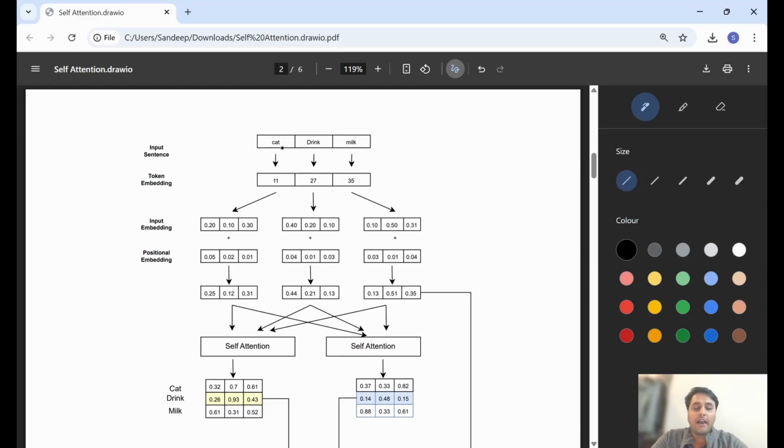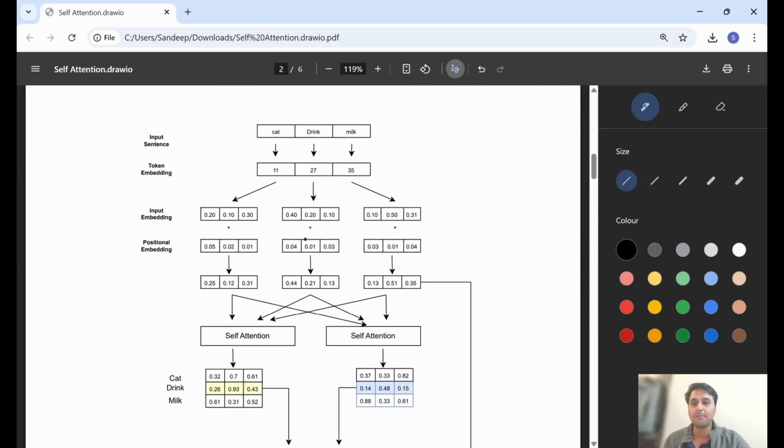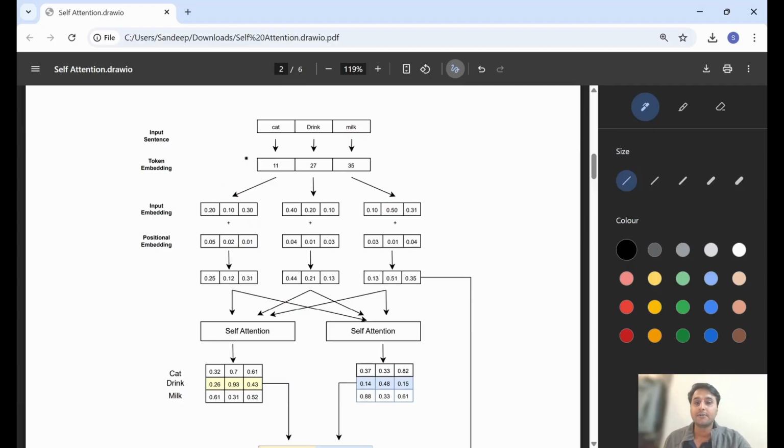So I pick this sentence: cat drink milk. Here we can again understand that drink is more important to cat and milk. For example purposes, the process starts with input embeddings, then we add positional embedding, and after that that will be the input for self-attention. We will move like this using the same architecture. So this is our input sentence.